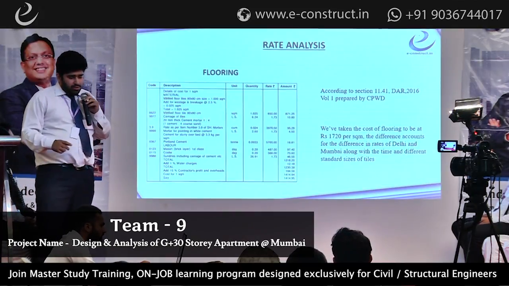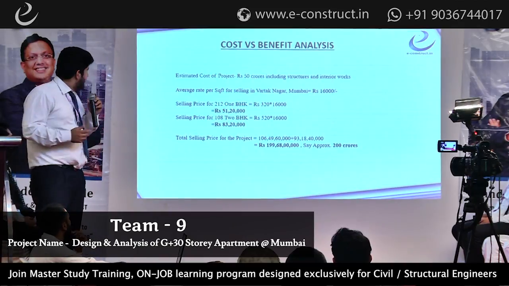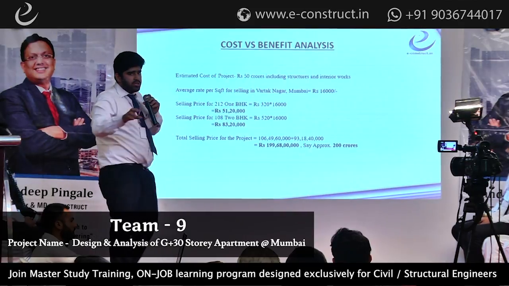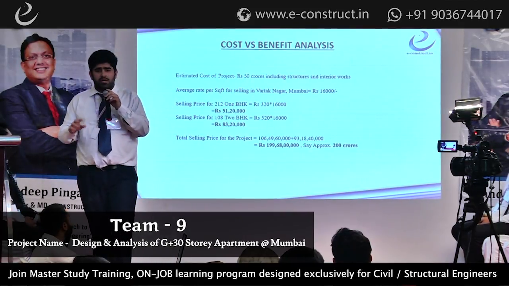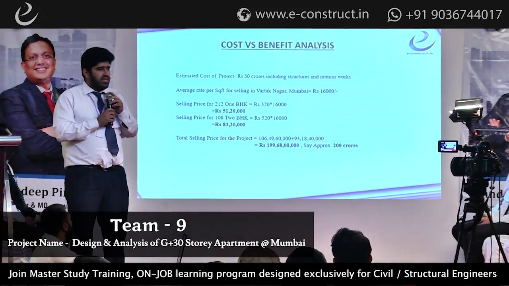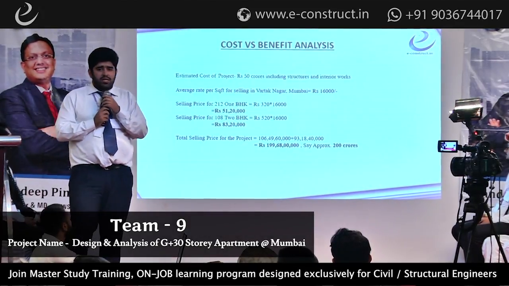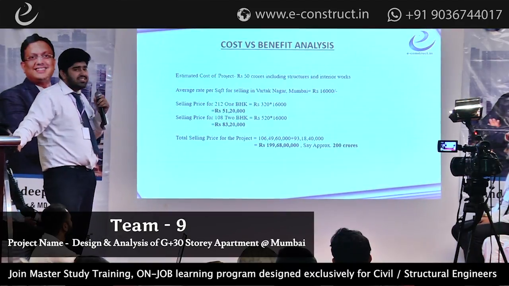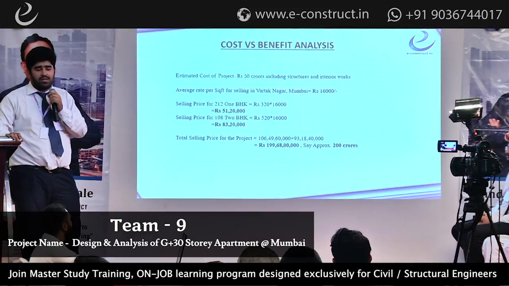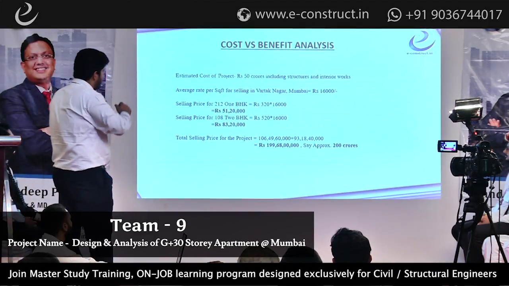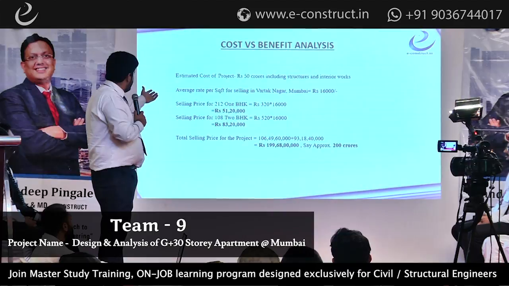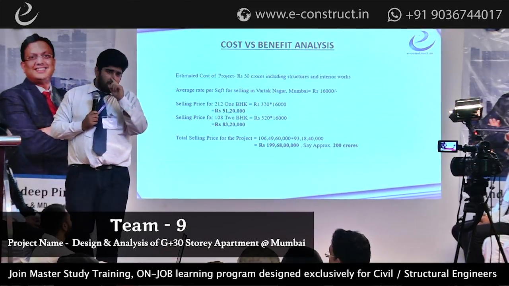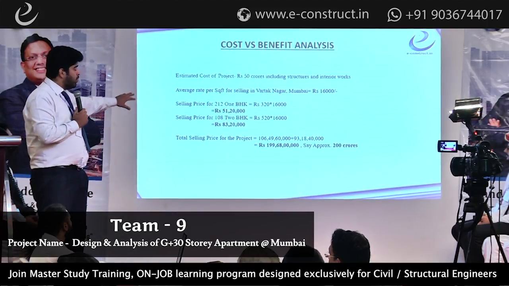Now we'll be discussing the BOQ. We'll talk about the cost versus benefit analysis. As I just told, the estimated cost of the project is around 50 crores. Since we know the rate for Vartak Nagar, Mumbai, the selling rate for the client comes to be around 16,000 per square feet. And since we have 212 1 BHKs and 108 2 BHKs, the approximate selling cost for the client comes to be around 200 crores.